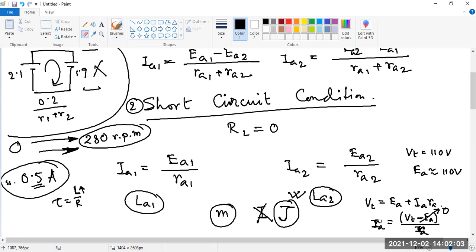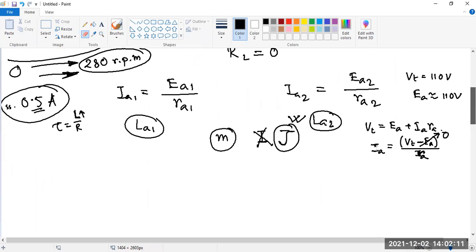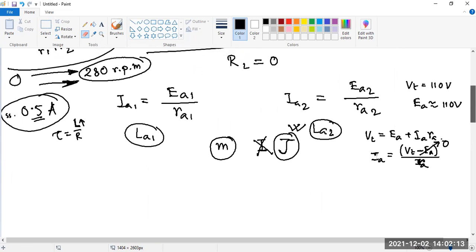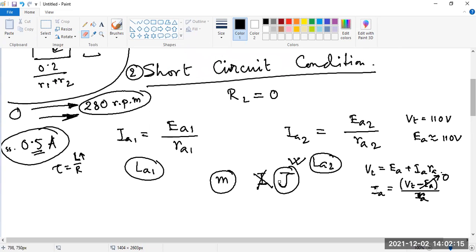Now, why am I writing this RA? Because during the design, we take a finite value of back EMF, and depending on that, we design. Now you will ask me, what will happen when we start the machine?